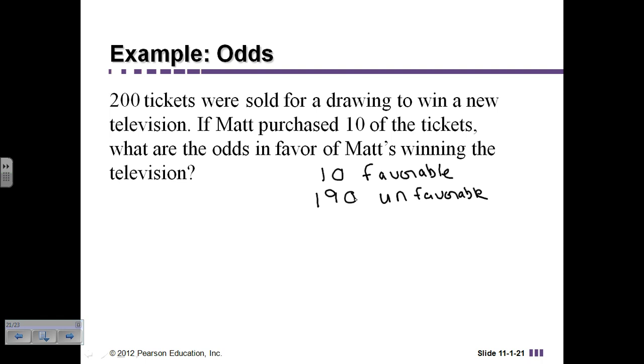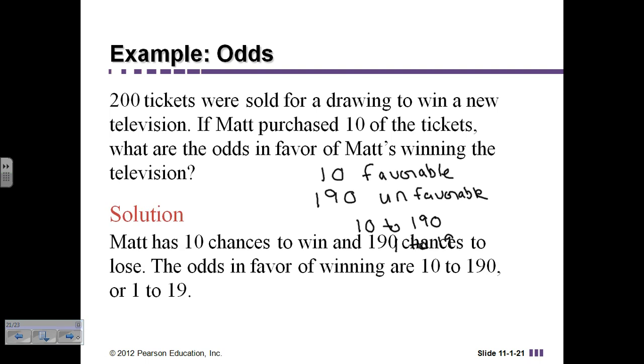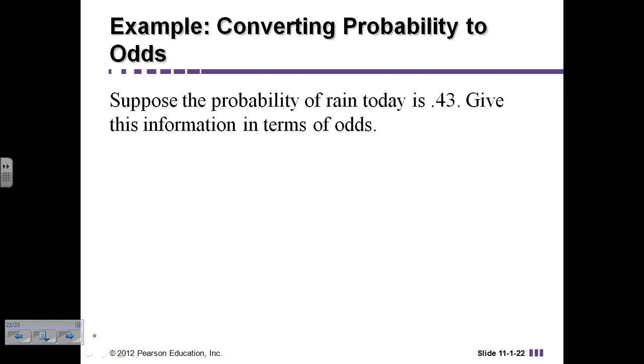So the odds of Matt winning would be 10 to 190, which is 1 to 19. Those are the odds in favor of Matt winning the TV. If I wanted to know the odds that he would lose, there would be 19 to 1. Okay, so let's look at the next one.